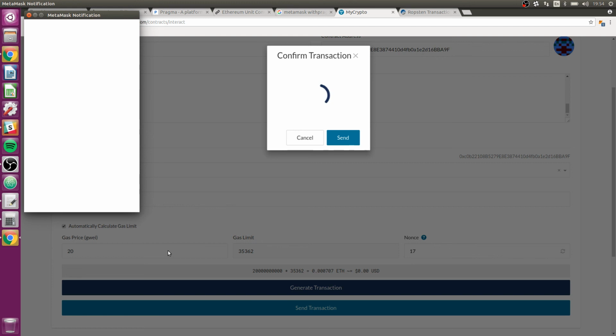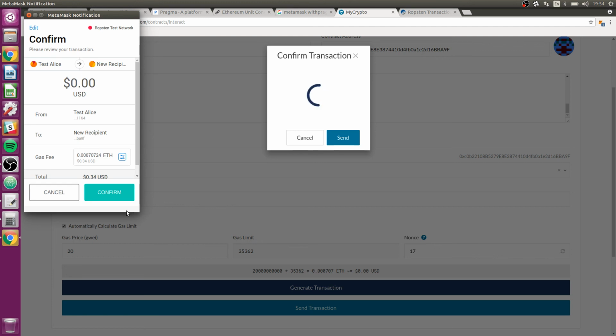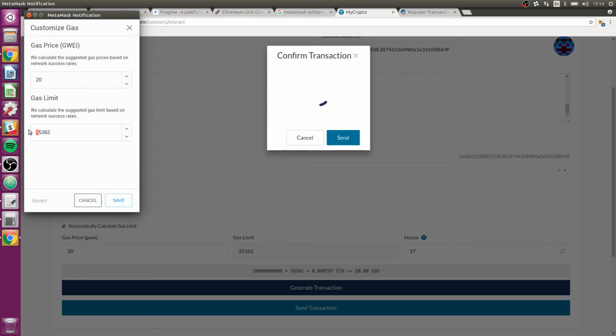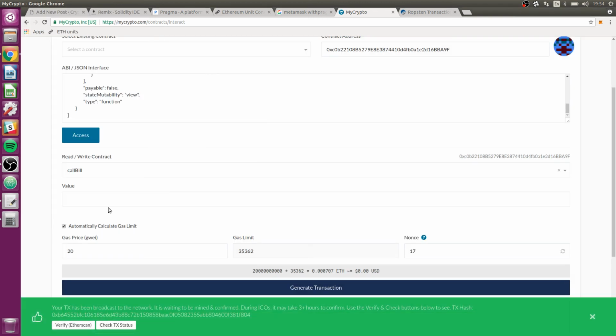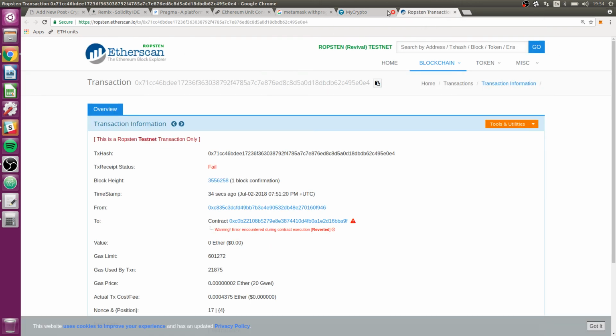So that's why our transaction failed. We were trying to bill, but we were not the biller. So that's good. I mean, that's good that we were stopped in that way. And again, we need to go here and change the gas limit. Just do that again. And again, when we make an interface for this, we will be able to hard code in a different gas limit so the user's not going to have to manually do that. We have to because we're directly accessing the contract. And I guess that my crypto is not quite intelligent enough to accurately estimate how much gas something will need.